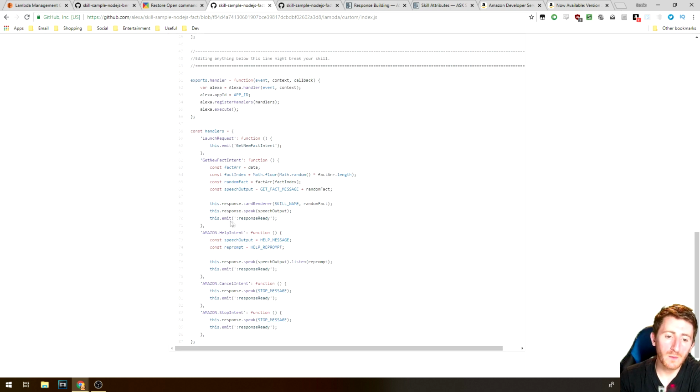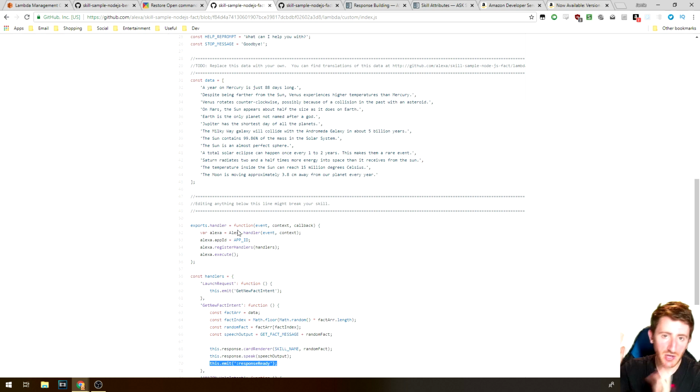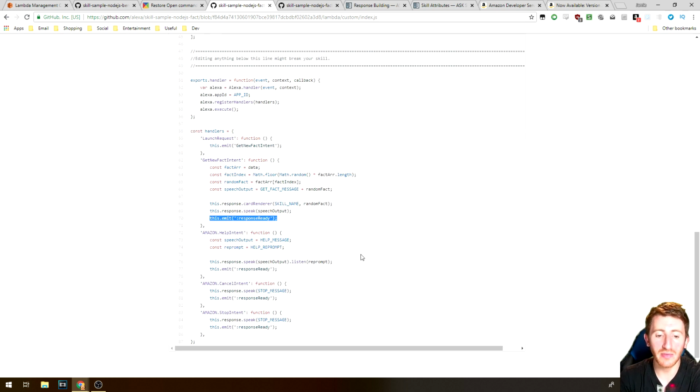Pretty straightforward. You'll also notice that the way we're building our response is all about using context, in this case this.response card renderer. So we add some card renderer information to the context. What do we want to say to the user when we first send back our response? Whatever's in here, and then at the end, when we're happy with what we're sending back, we just do response ready. There's a bunch of other stuff that I won't get into, but that's the general methodology around getting one of these skills to work in v1.